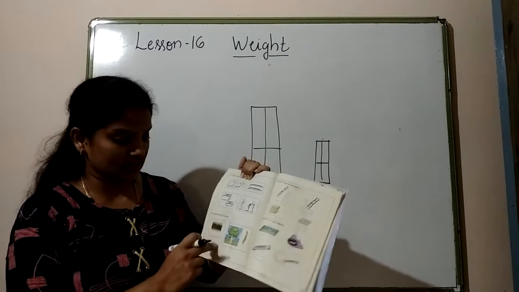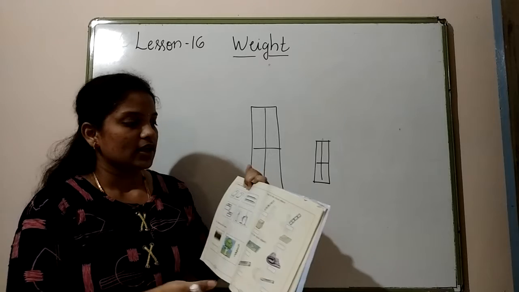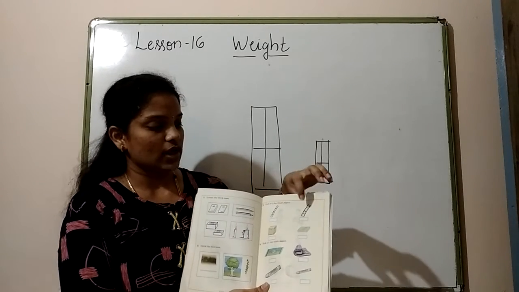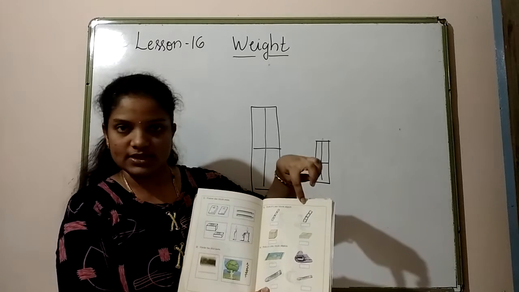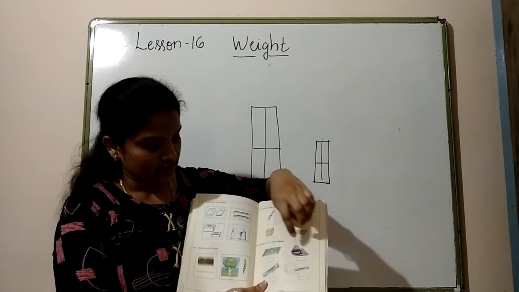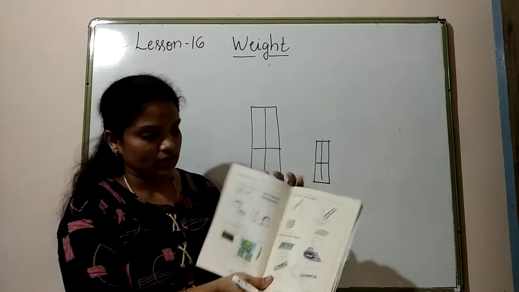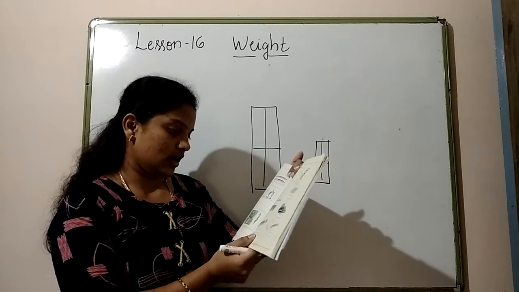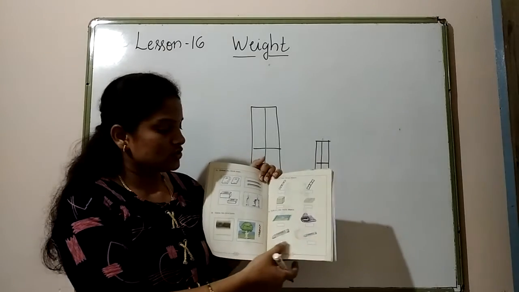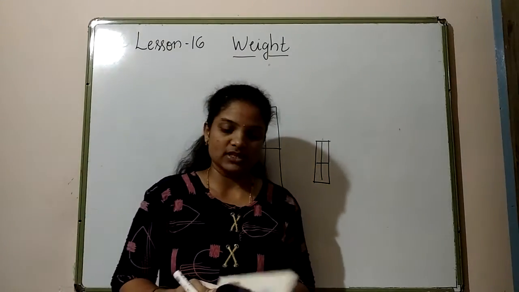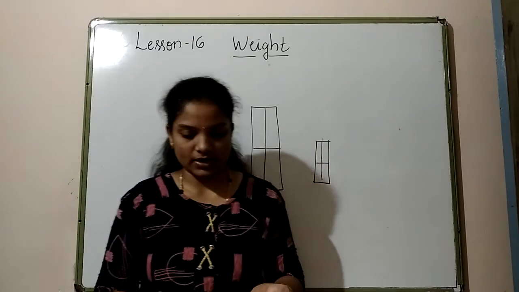And here you can find out which is a thick one, thick wooden log, and thin stick. Okay, which is thick and thin. You can find out. So here you have to tick the thick one. This is thick. This is thick. Here compared to this crayon and this crayon, so this crayon is very thick. So compared to those two objects, which is a thick one, just mark it down.